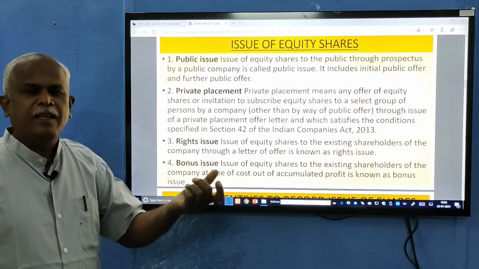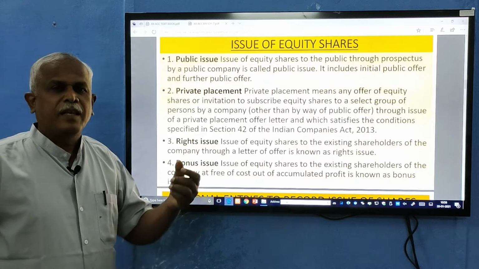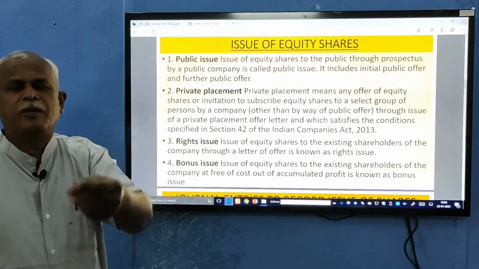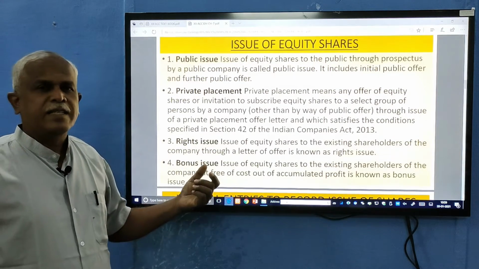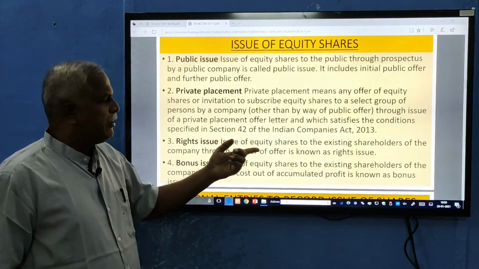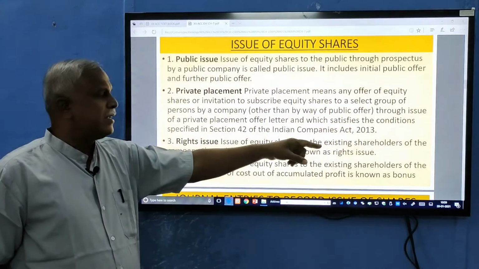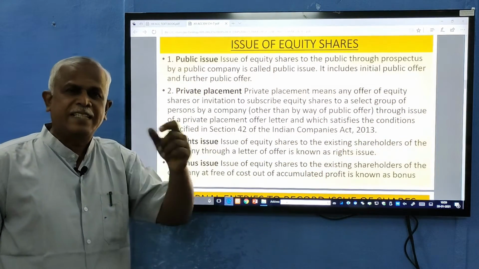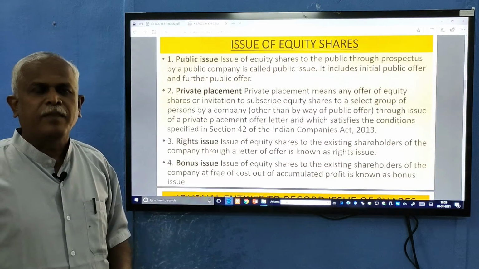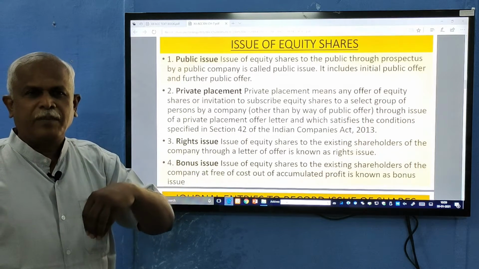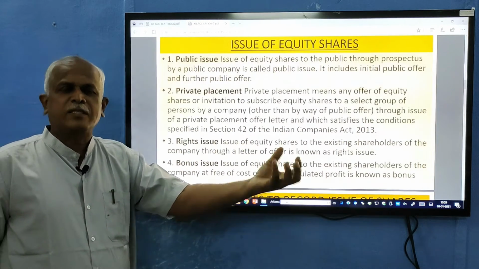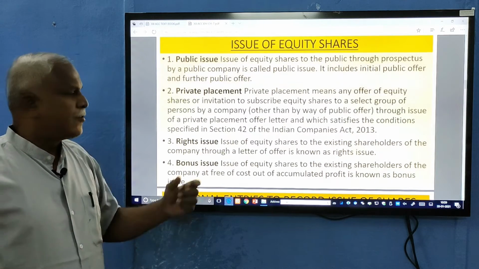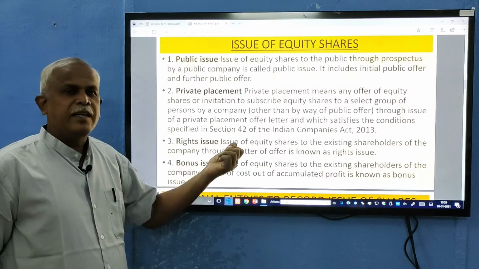If they are willing, they can buy the shares of that company. If they don't, or they reject the offer, then the company will go to the general public. Or you can say, issue of equity shares to the existing shareholders of the company through a letter of offer is known as rights issue. So the existing shareholders will be given first preference and they will be allowed to subscribe. If the company is good, then existing shareholders themselves will purchase all the shares issued. Such issues are called rights issue.